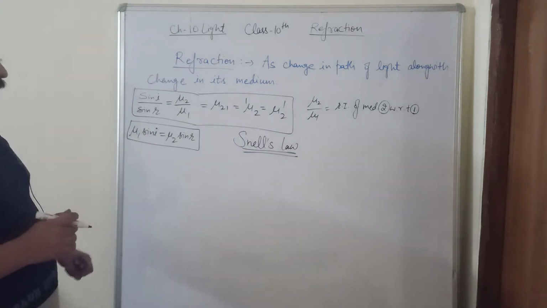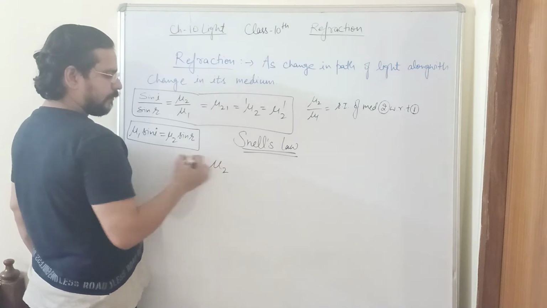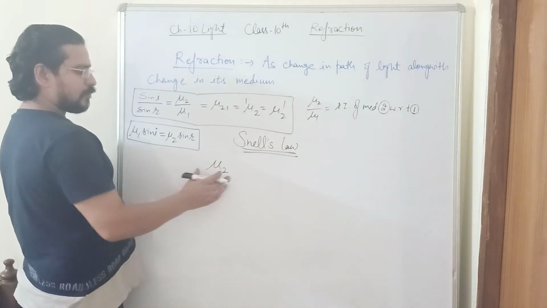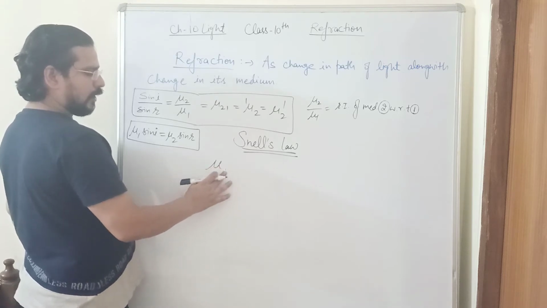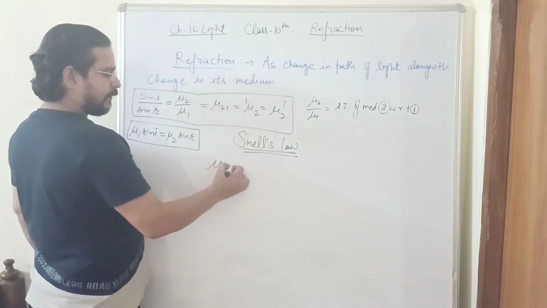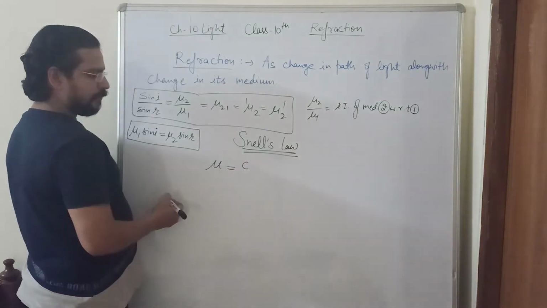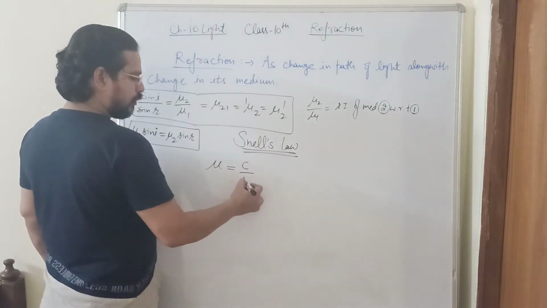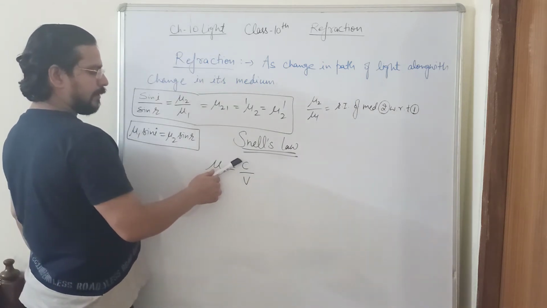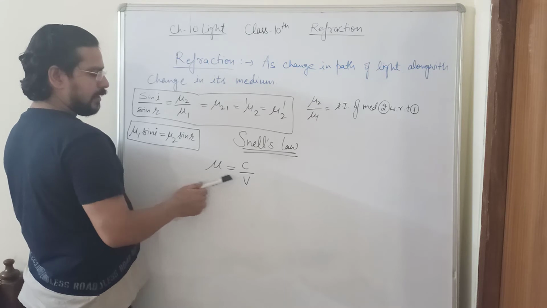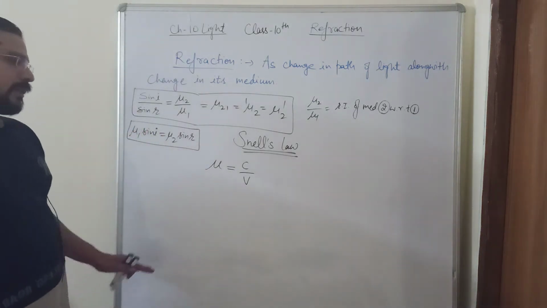A little about refractive index I will tell you. Refractive index of a medium with respect to air is known as absolute refractive index. We can represent it by simply mu of any medium. It is defined as the ratio of speed of light in vacuum to speed of light in that medium. So as speed of light in vacuum is maximum and in a medium it decreases, the refractive index of all the known materials is always greater than 1.